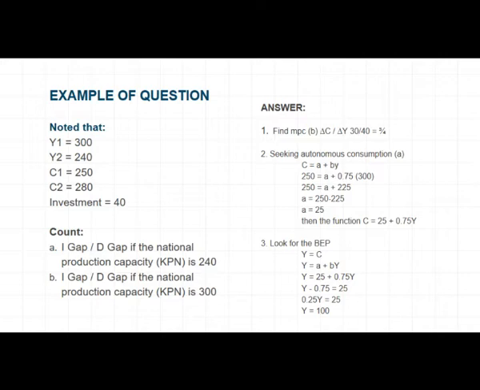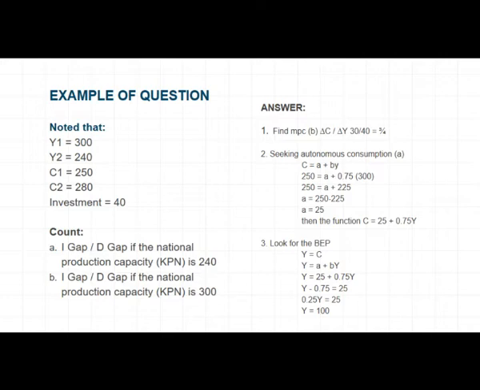250 equal to A plus 0.75 times 300. 250 equal to A plus 225. A equal to 250 minus 225. A equal to 25. Then the C function is 25 plus 0.75 Y.